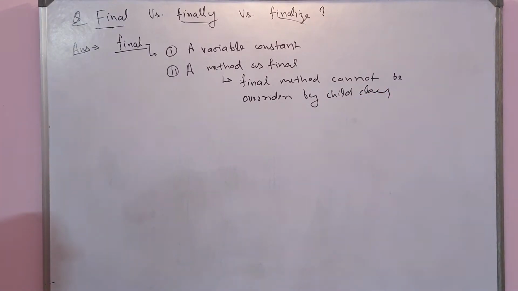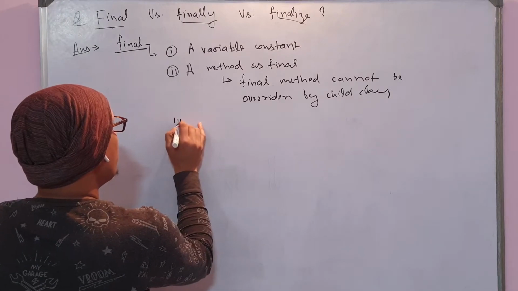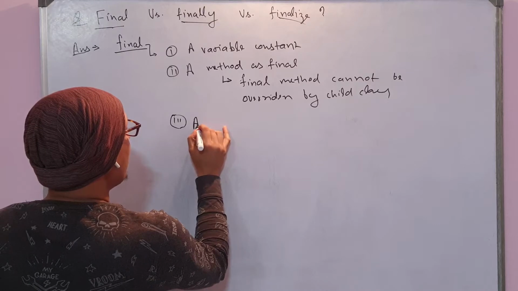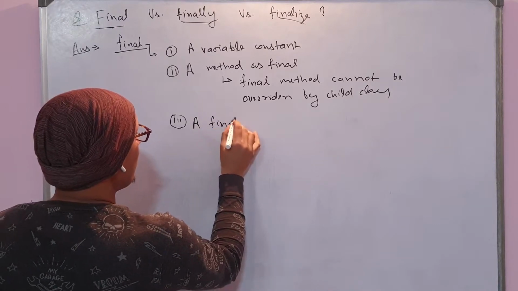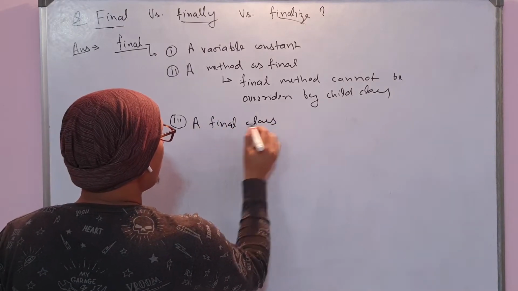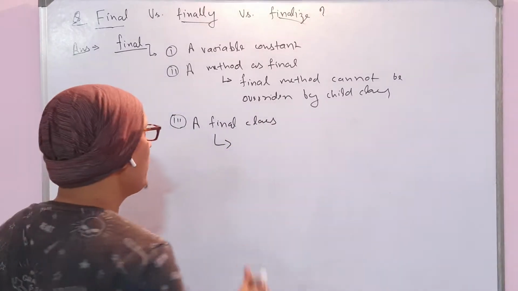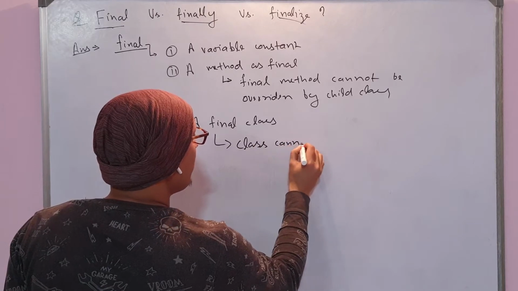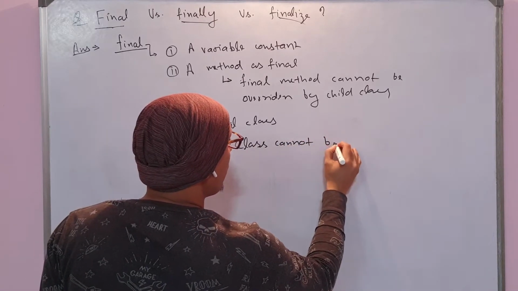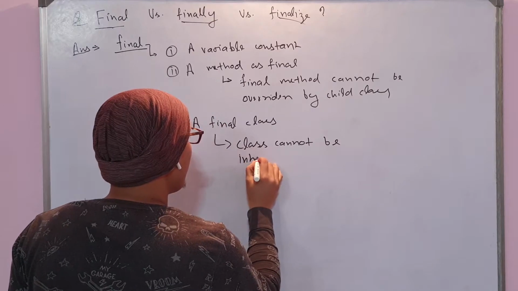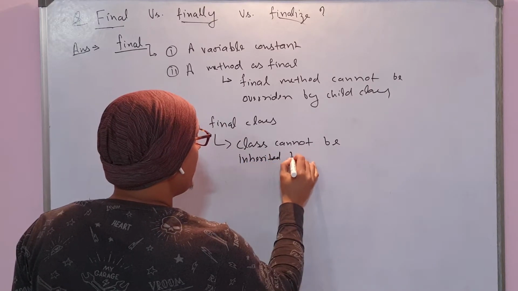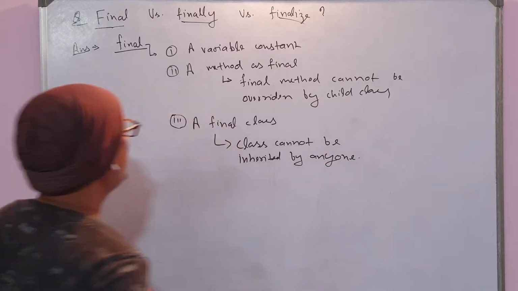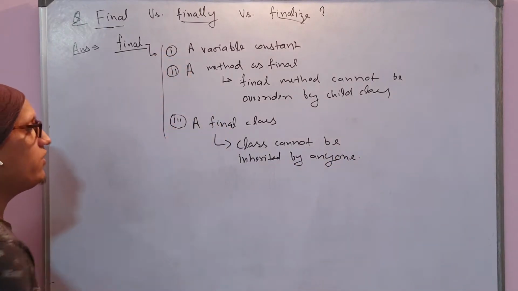This is another use of final. The third one is to make a final class. A final class means that the class cannot be inherited by anyone. So these are the three uses of the final keyword.